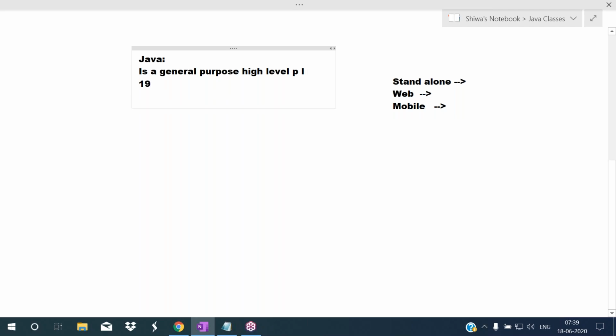Okay, so this language was officially announced in 1995 by which company? Sun Microsystems. Sun Microsystems officially announced this in 1995. Sun Microsystems was taken over by Oracle in 2010. And who played a major role in the development of Java? James Gosling. James Gosling is the father of Java. He played the leading role in the development of Java.